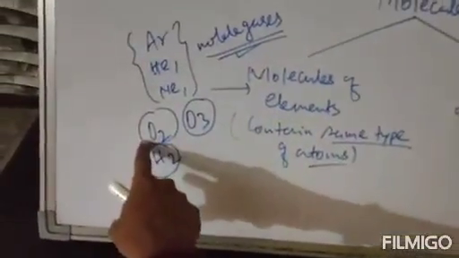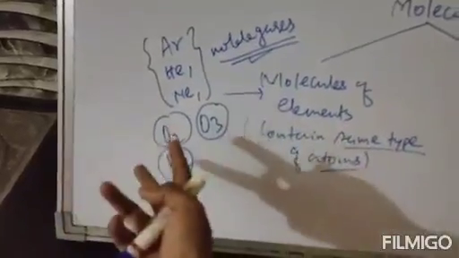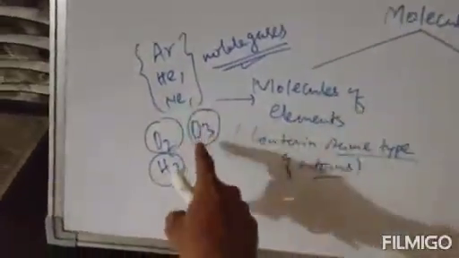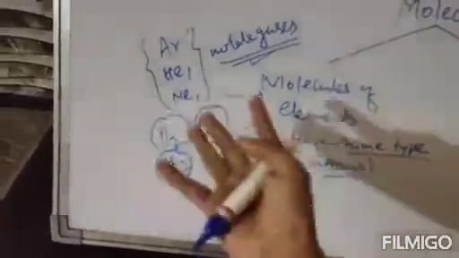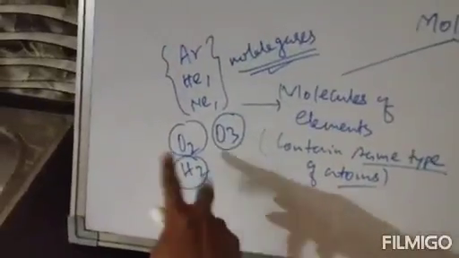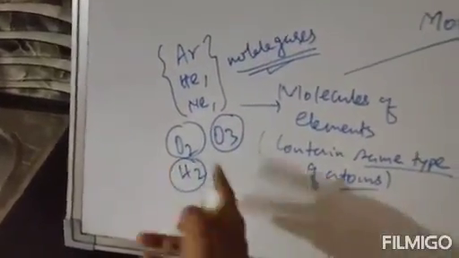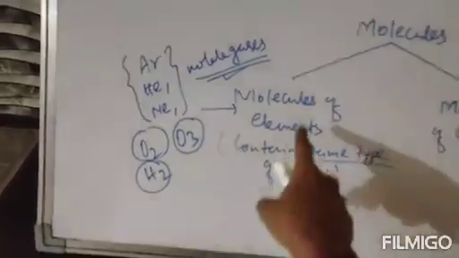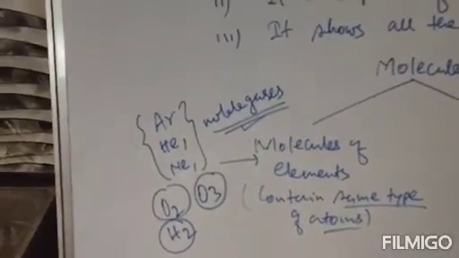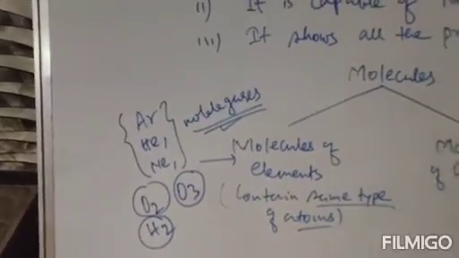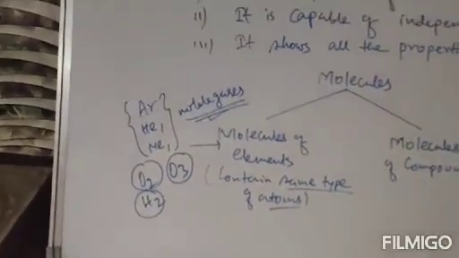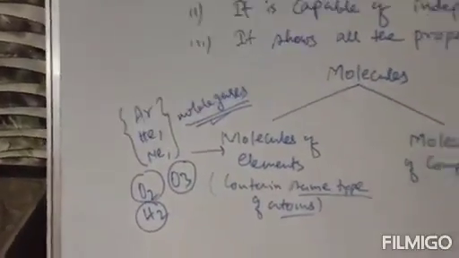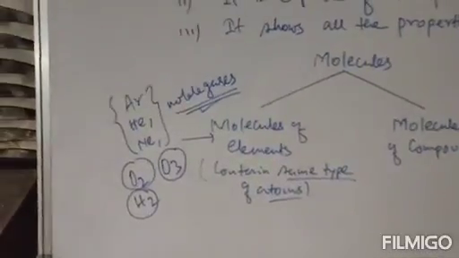Clearly see, here two atoms are oxygen, three atoms are oxygen, and in hydrogen there are two hydrogen atoms, that means the same type of atoms. So molecules of elements can be categorized into three types, or more precisely five types, mainly three types.